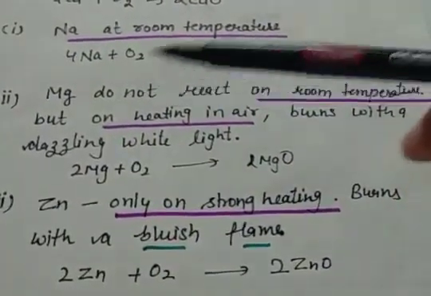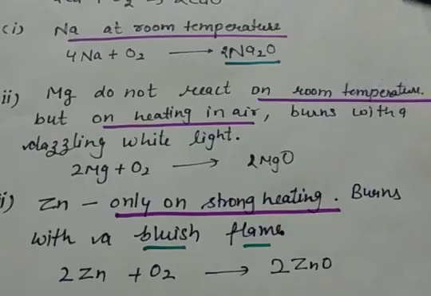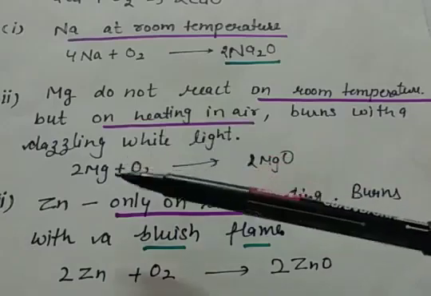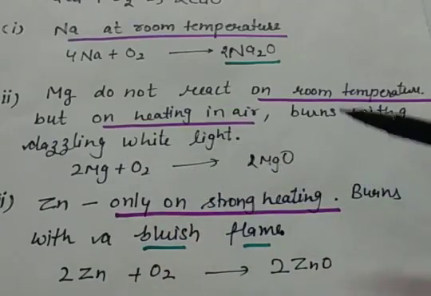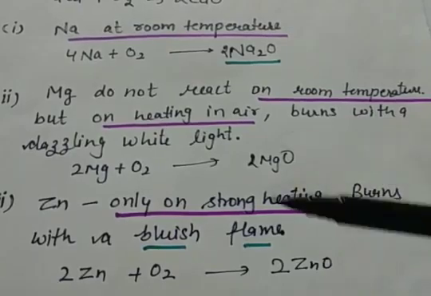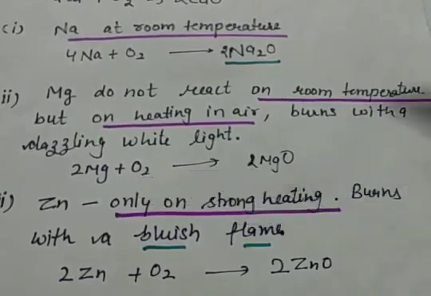Magnesium does not react at room temperature with oxygen, but it reacts with oxygen on heating and it burns with a dazzling white light. So you can see the equation. When magnesium is burned in air, when it is heated, magnesium oxide is formed. Then comes zinc.